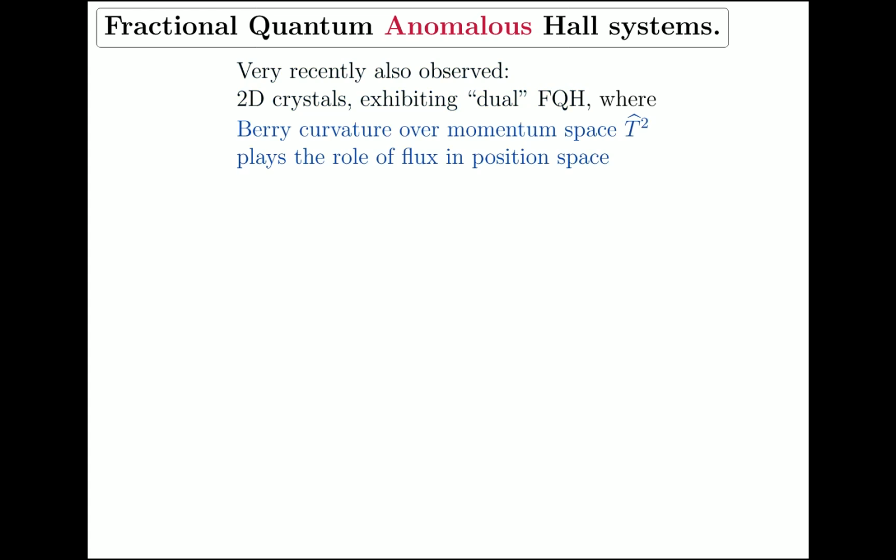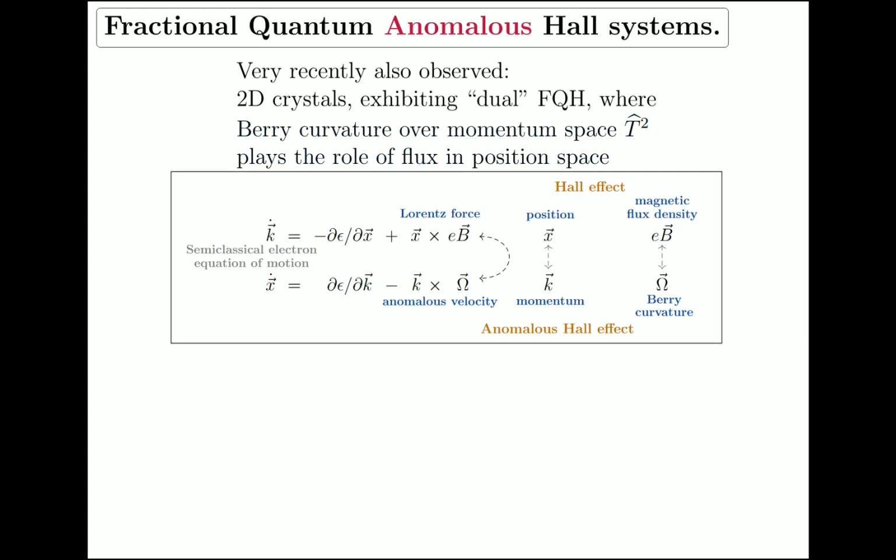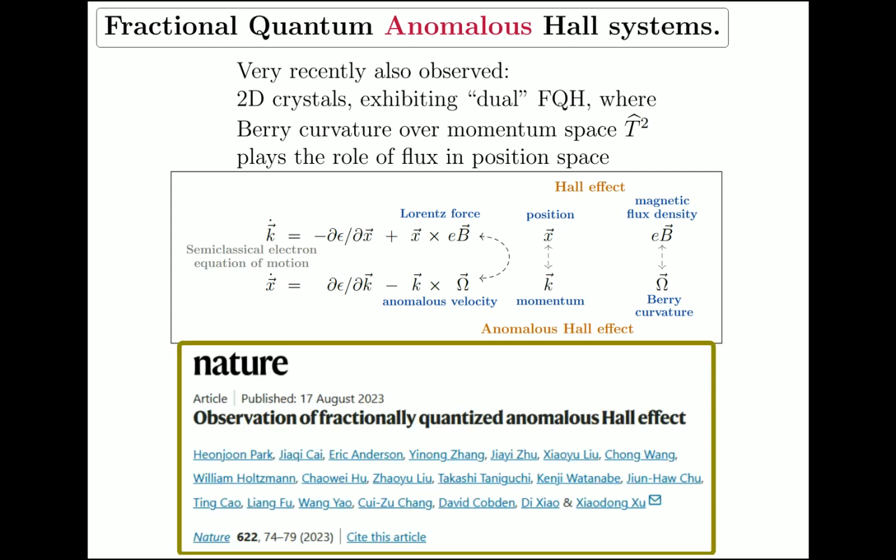In fact, there's a kind of duality. It turns out that something called Berry curvature over the momentum space of crystal momenta in the crystal plays the role of flux in position space. This is part of a duality dictionary, where position space gets interchanged with momentum space, flux density gets interchanged with a thing called Berry curvature. So these systems are not so much one being the real, the other being the anomalous version, they're actually dual to each other. In any case, this has been observed rather recently, so this exists too.